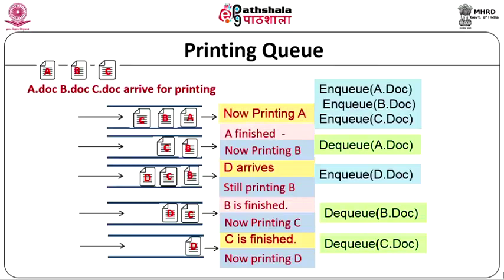We have seen that when we were talking about the ADT queue. Then after it is finished, we have a DQ operation. When a job arrives, we have an NQ operation. So, create queue, NQ, DQ and front. These are the operations that you will need to implement this printing queue.